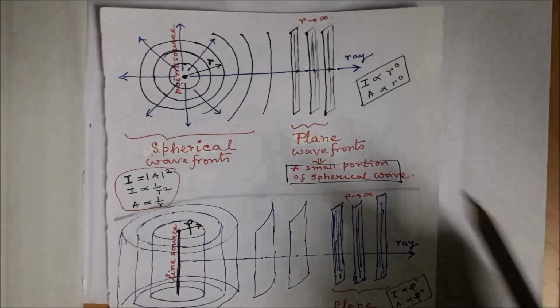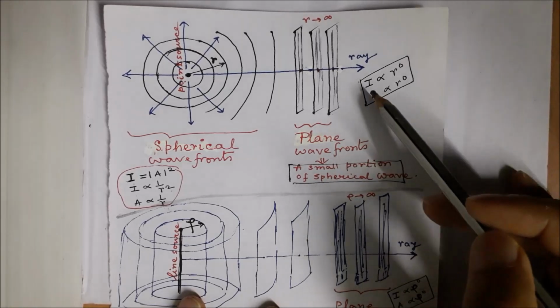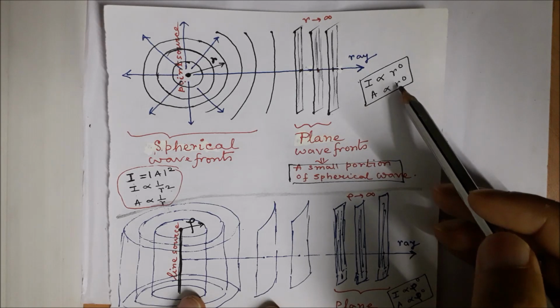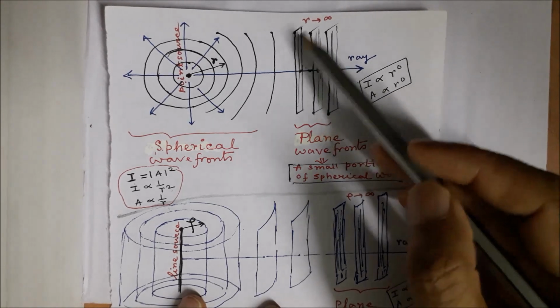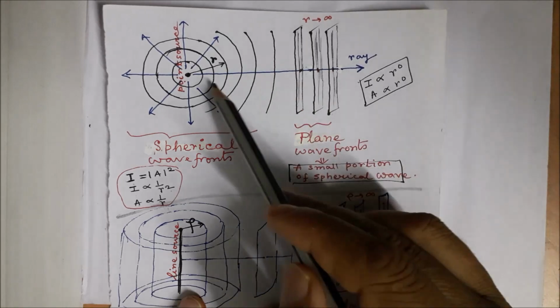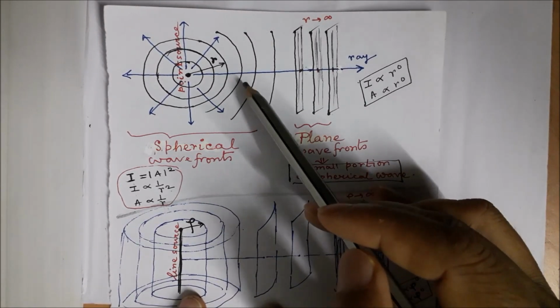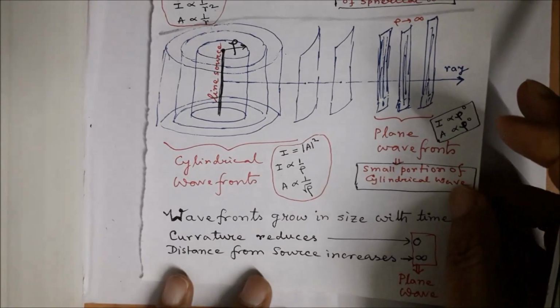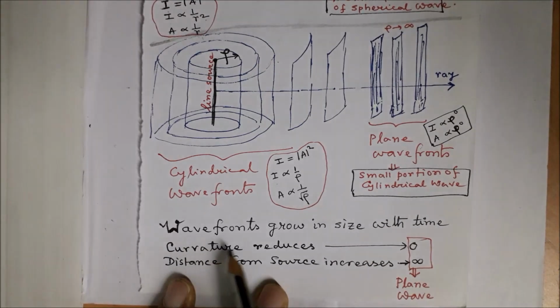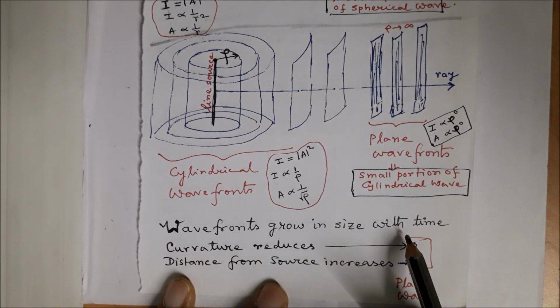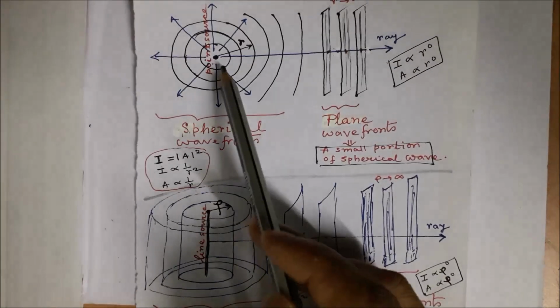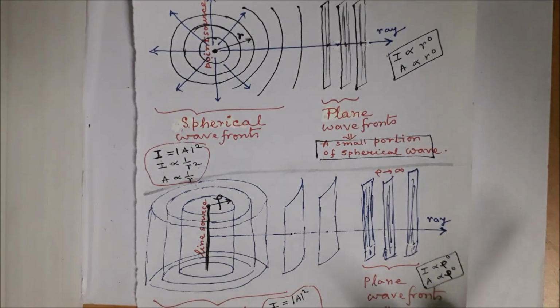Now, for a plane wave, however, intensity does not depend upon distance, amplitude also does not depend upon distance, because a plane has been achieved, curvature is 0, but here the curvatures are continuously decreasing. So wavefronts grow in size with time, curvature reduces, distance from source increases, and we end up with plane wave, though we are starting with a spherical wave or a cylindrical wave.